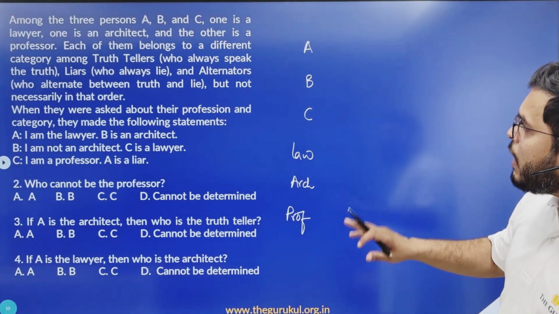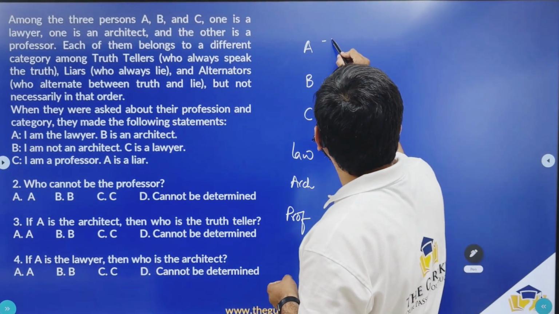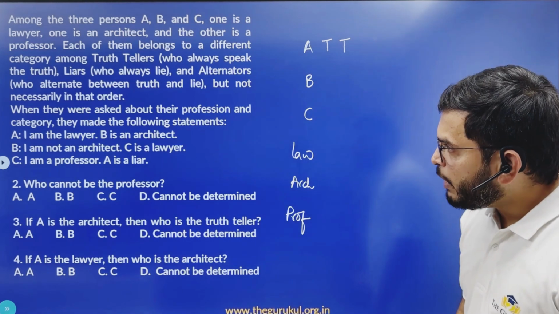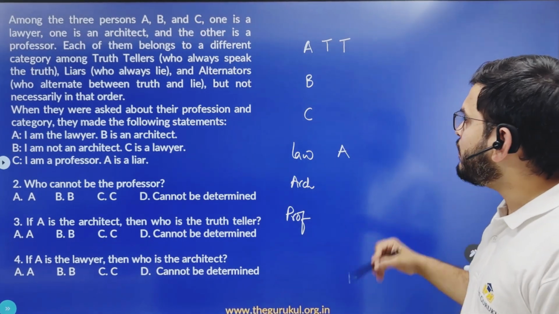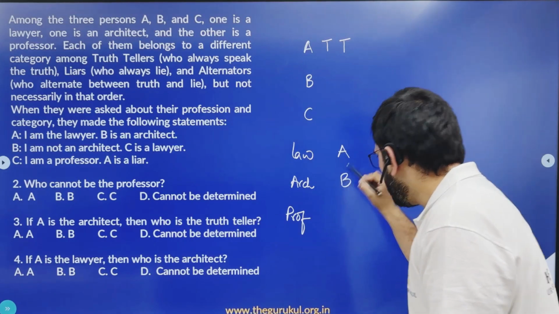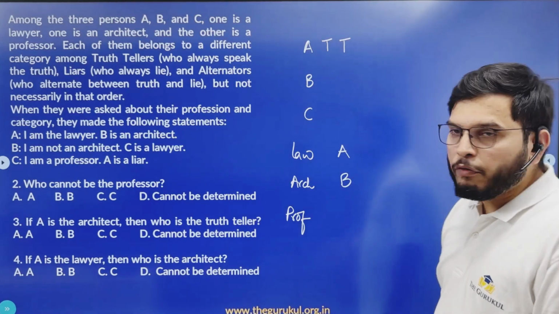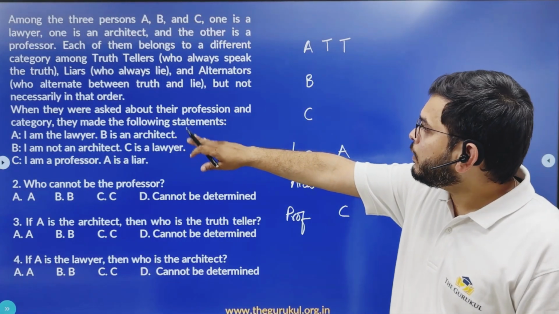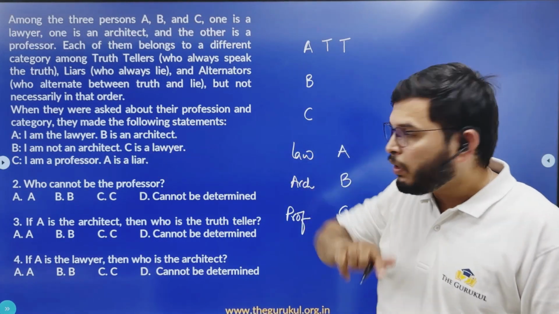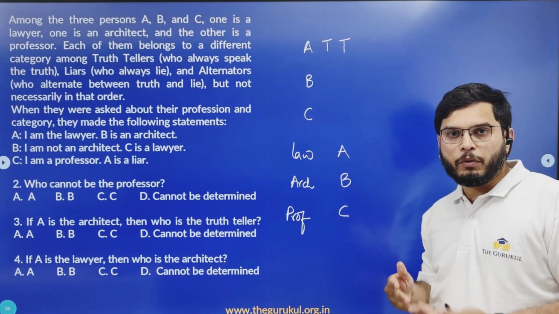So let us start with assuming A to be the truth teller. Now what are the statements made by A? I am the lawyer. So A is the lawyer. Now B is an architect. So what should be the profession of C? Professor. So if I assume that A is the truth teller, we have a definite conclusion about their professions.